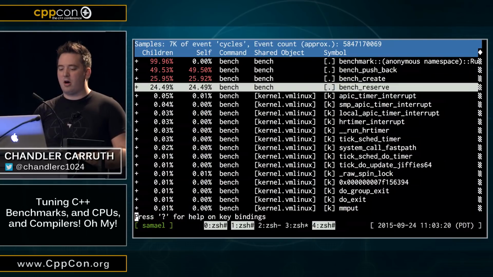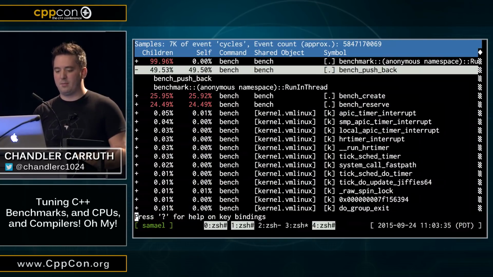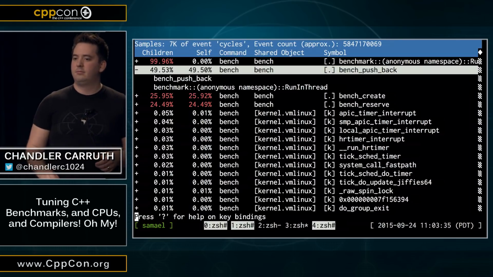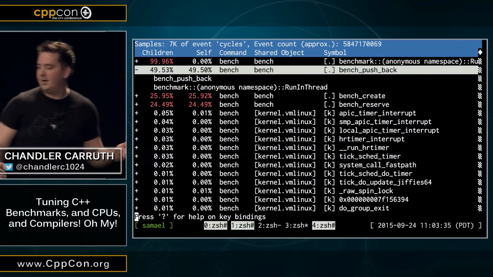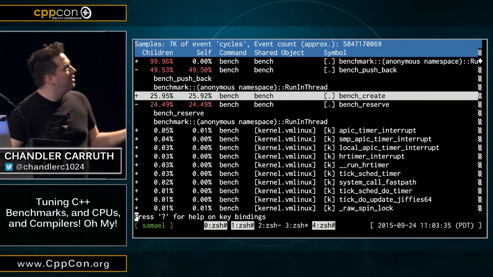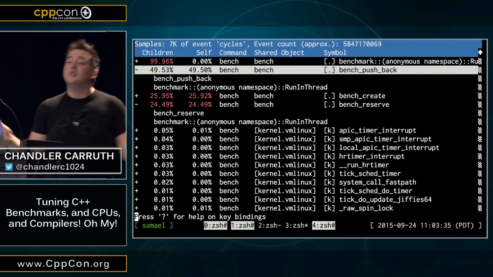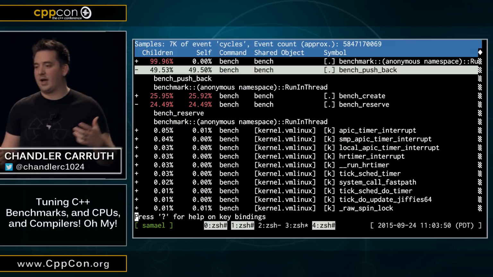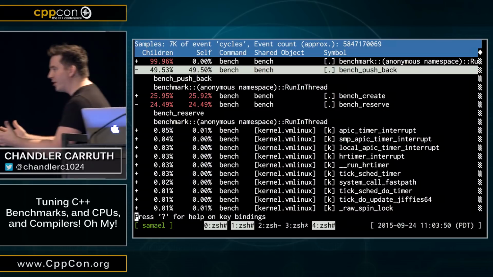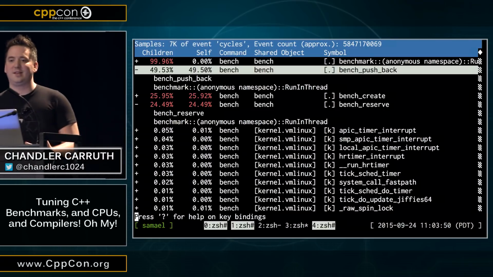But if we look at the call graph for pushback, for example, there's no malloc here. None at all, right? There's no malloc in pushback. There's no malloc in reserve. Malloc just vanished. So how do we dig even deeper? Okay, so at this point, we have to go all the way down. Are you guys ready? Because at this point, we have to just look at the assembly code itself.